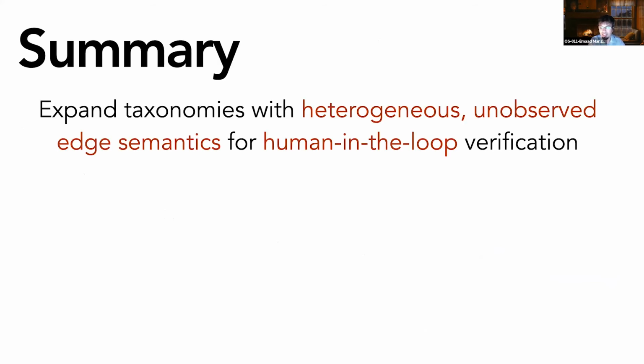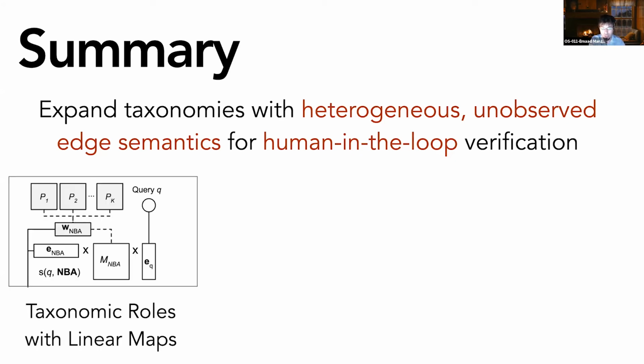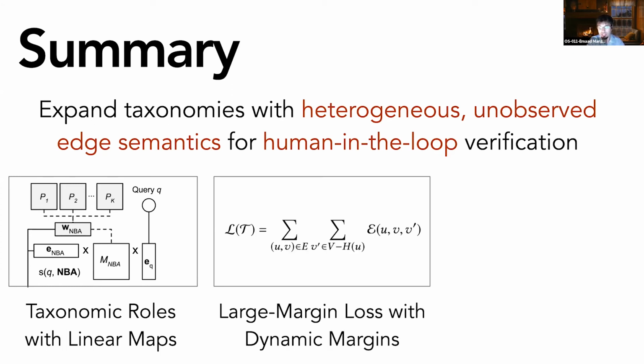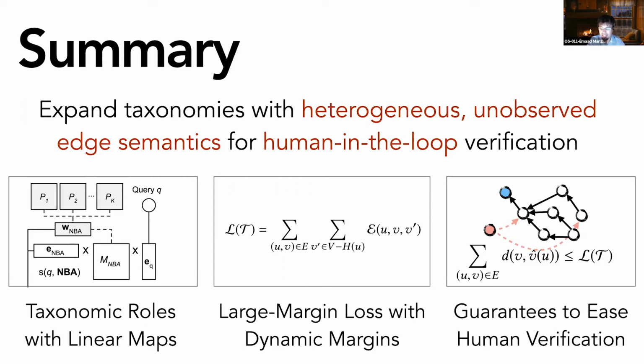To summarize, we've seen a new method to automatically expand taxonomies with heterogeneous edge semantics that is tailored to human-in-the-loop verification. And our approach relies on three key ingredients. The first is modeling the latent edge semantics using taxonomic roles with linear maps. The second is our large margin loss function with dynamic margins. And the third and final ingredient is our theoretical guarantee of easy human verification.